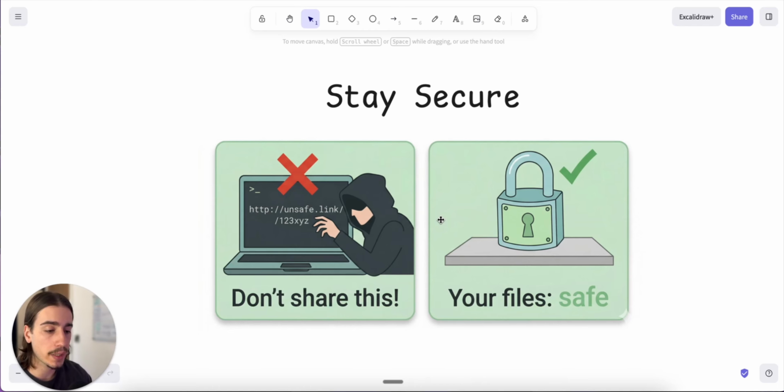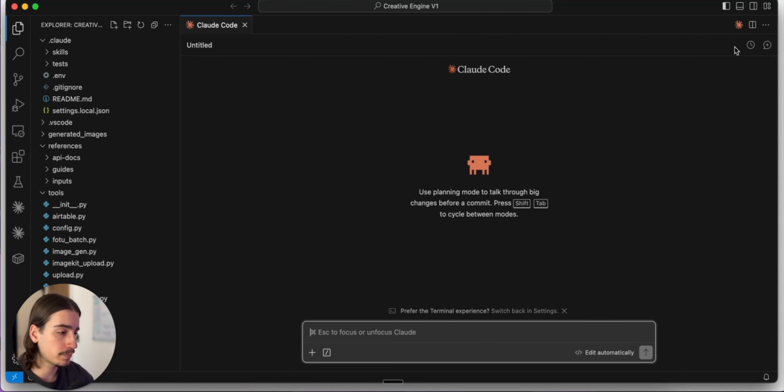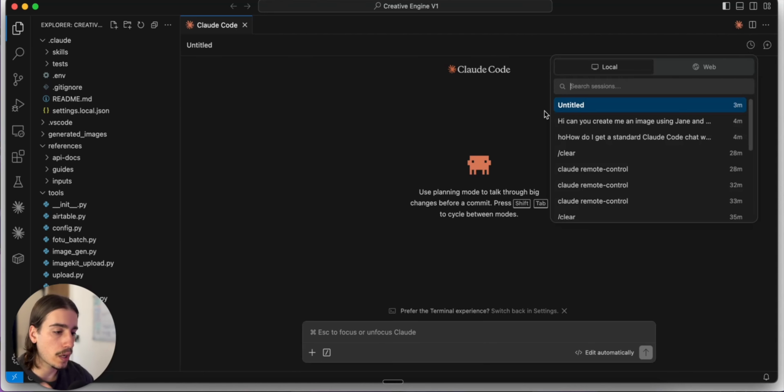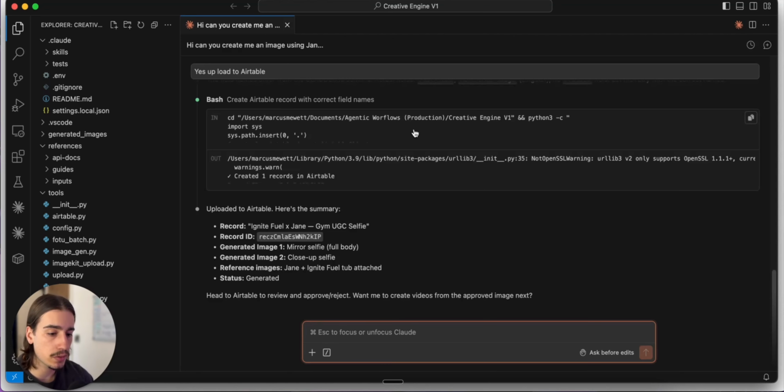Now, one thing that I wanted to mention quickly as well, if I go back to Claude Code and I look at our previous conversations, you can see that this is the conversation that I had on my phone with Claude, so we can actually just access that chat back on my computer straight after.